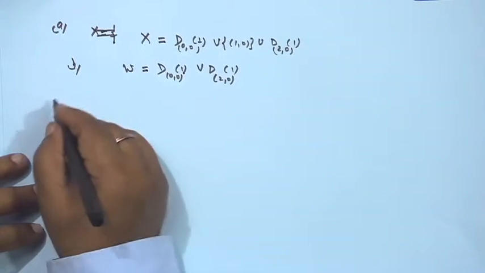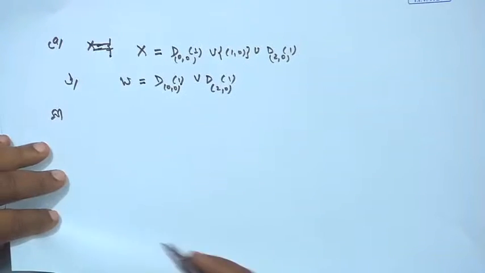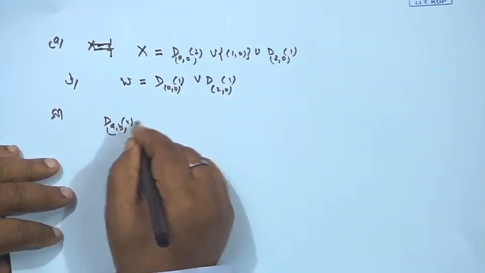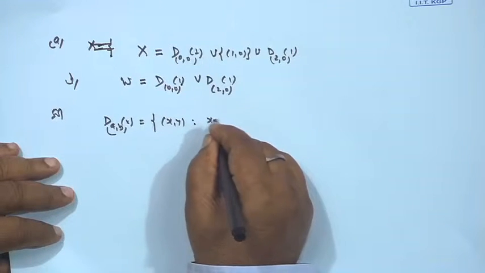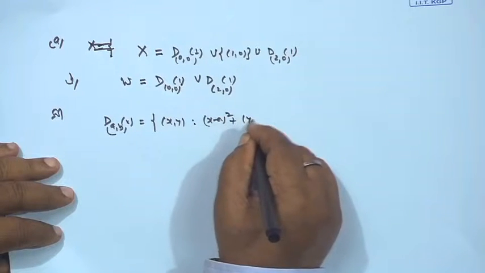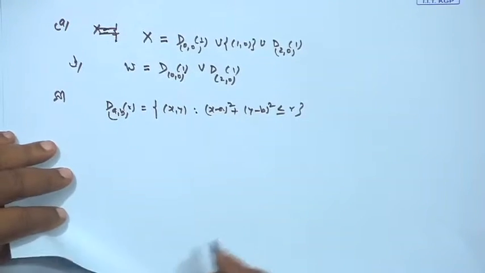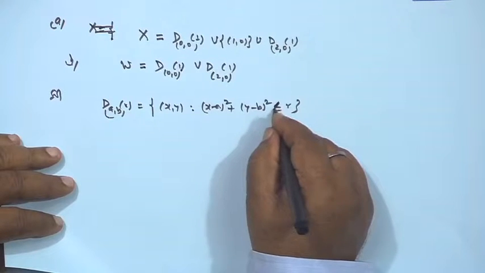Okay. So, the solution is: what is our D(a,b; r)? It is the set of those points (x, y) such that (x minus a) whole square plus (y minus b) whole square is less than R. So basically it is strictly less than R, not equal.